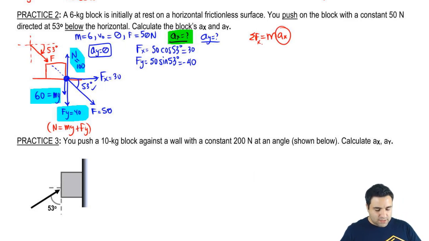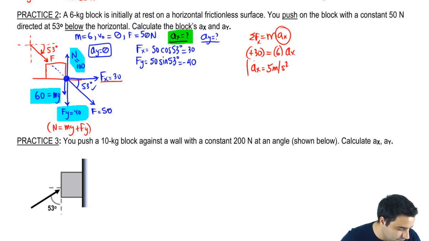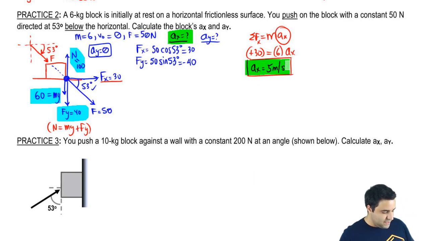The only force in the x-axis here is the 30. So I get positive 30. The mass is 6. So the acceleration here will be 5 meters per second squared. And that's it. Hopefully you got it.